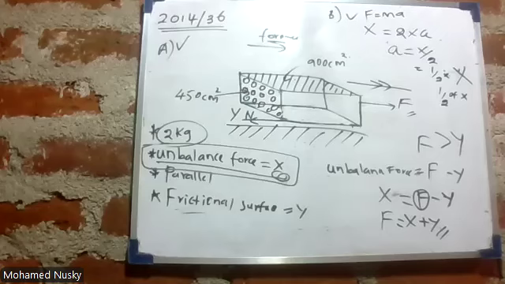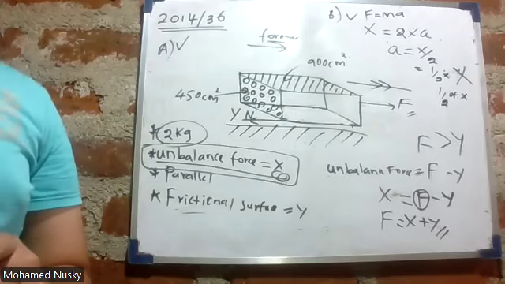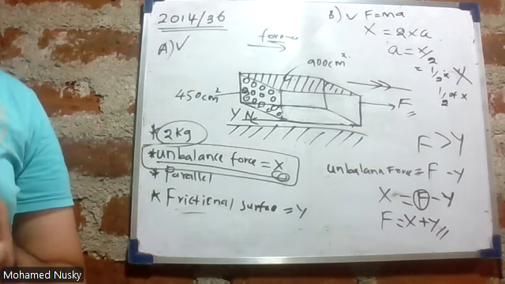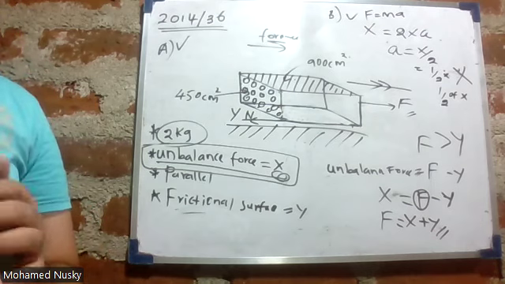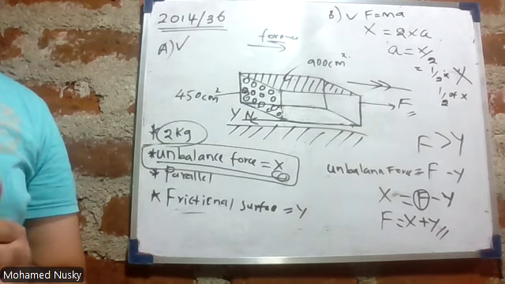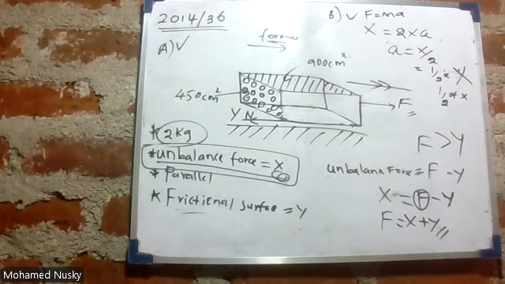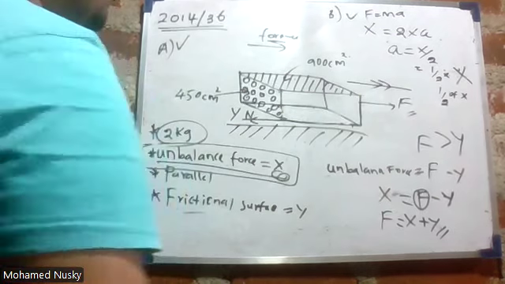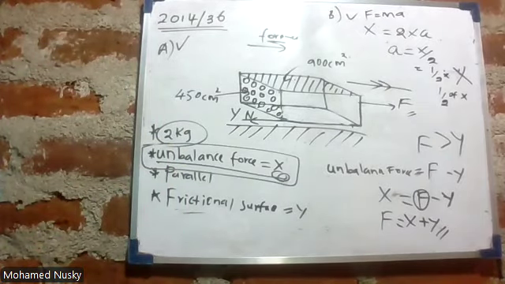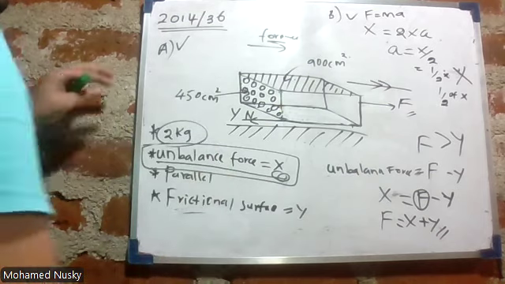See the C part. When the surface area of 450 centimeters squared is kept in contact with the table and the same unbalanced force x is applied in the same direction, the frictional force will be half of y. That should be wrong. Why should it be wrong? If you need to note down any important points, you can take a screenshot and write it.